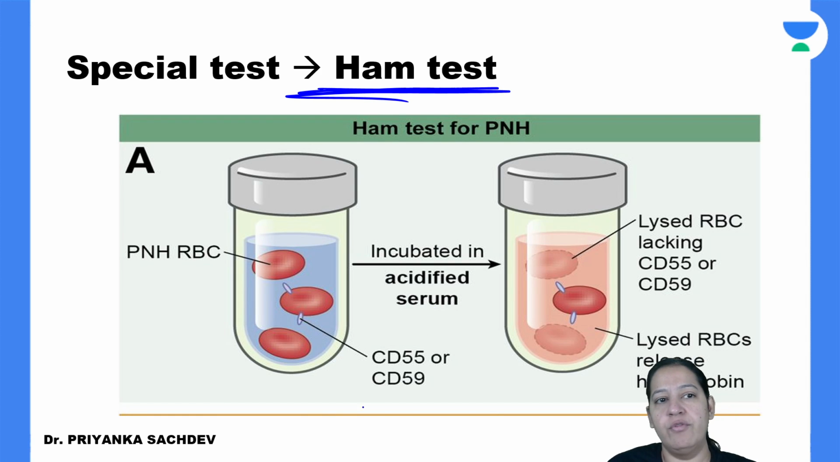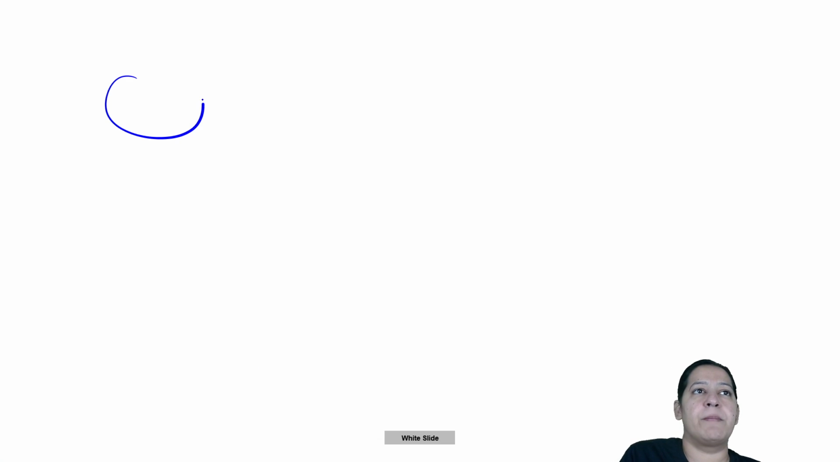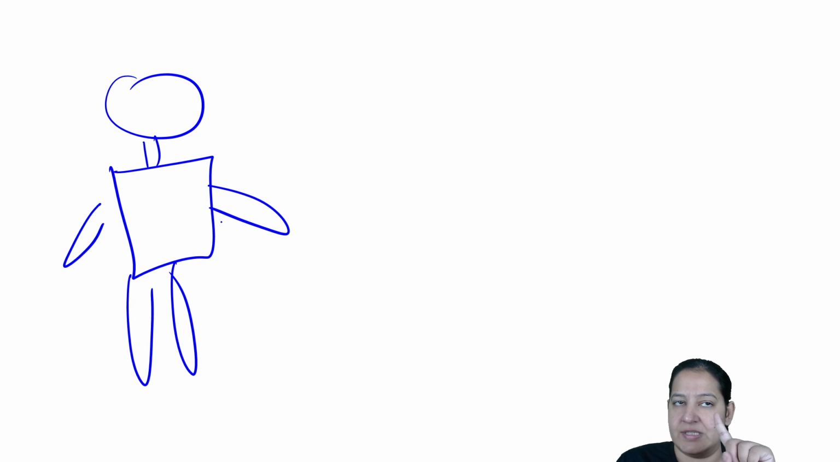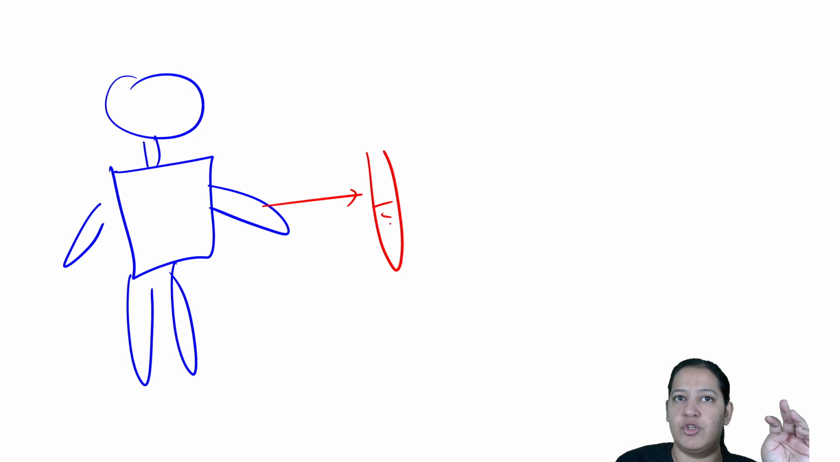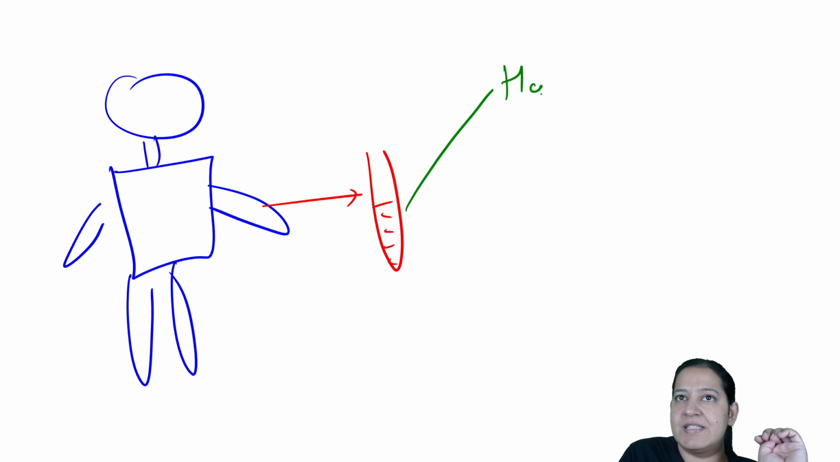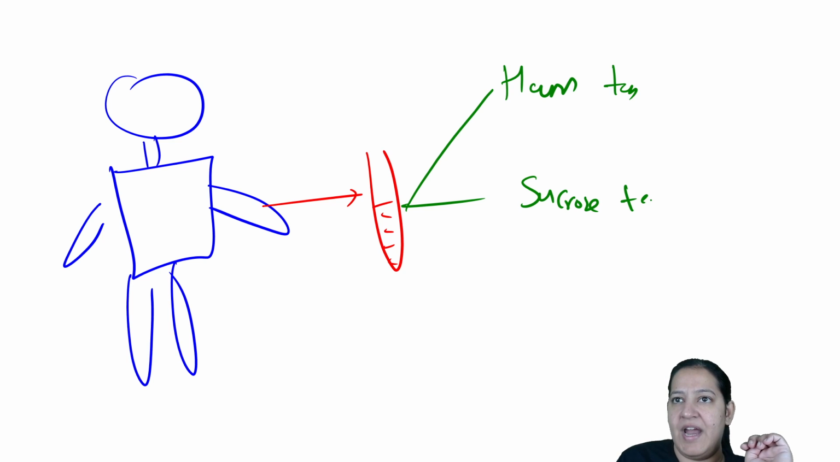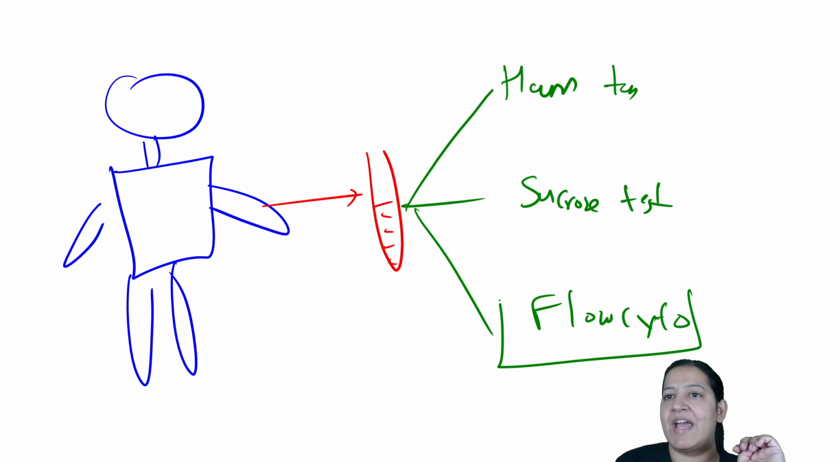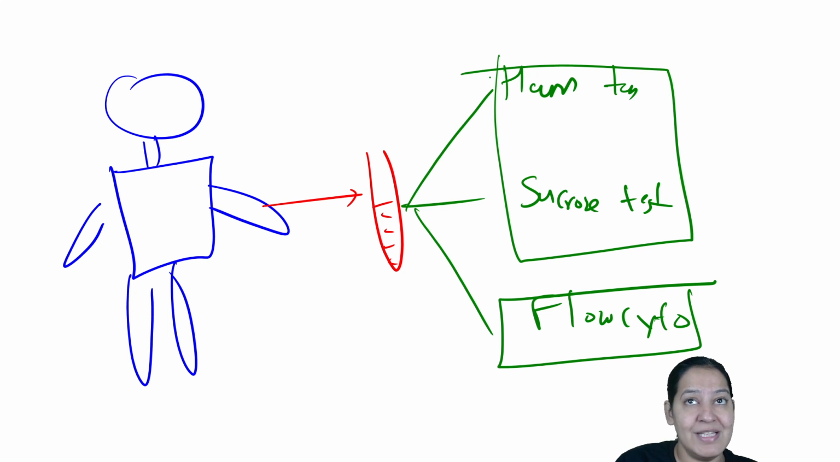What will you do in the Ham test? This is the patient. We will take a blood sample of the patient. There are two screening tests and one diagnostic test. I will tell you all three tests. I will take the blood sample of the patient in a test tube. From this test tube, I will apply three tests. The first test is the Ham test. The second test is the sucrose test. And the third test is flow cytometry. Flow cytometry is diagnostic, and these two are screening.